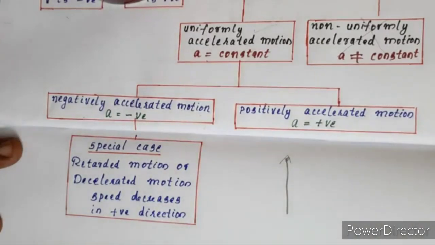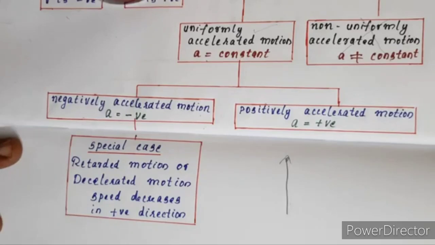The special case when the speed of an object in the forward direction decreases, that type of motion we call retarded motion or decelerated motion. These two words mean the object is moving in the forward, positive direction, but its speed decreases with respect to time.